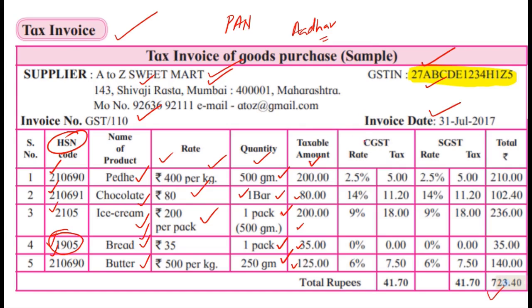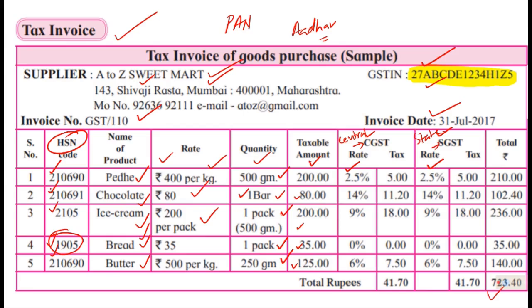Central government and state government will be dividing the GST on an item equally. Peda comes under the 5% category, so 2.5% to the central government, 2.5% to the state government. C stands for central. This C. S stands for state. Central GST, state GST, same and equal.